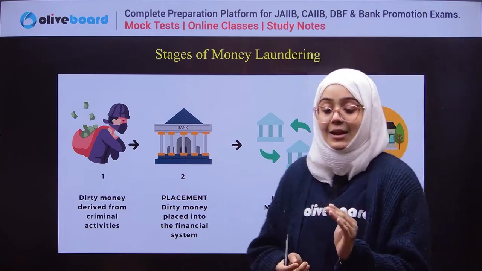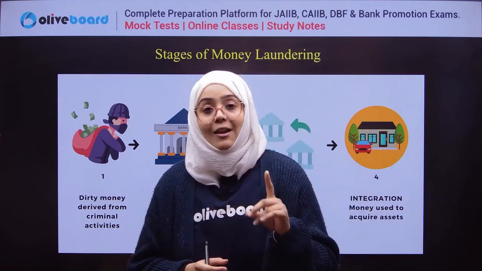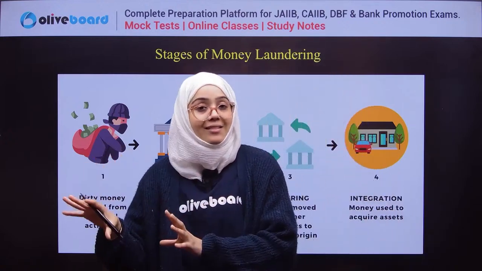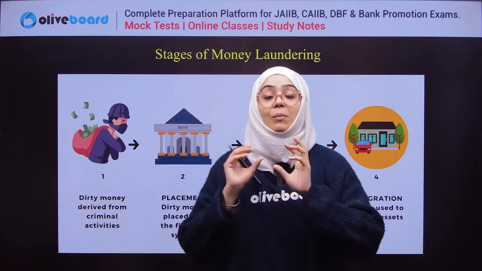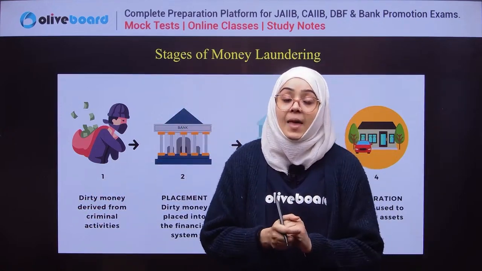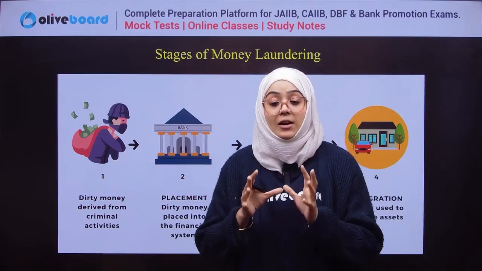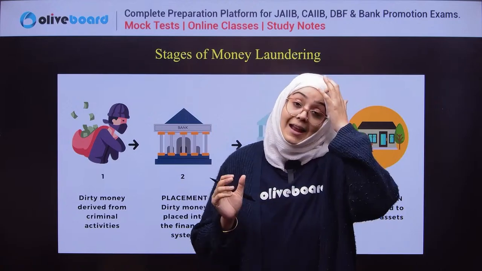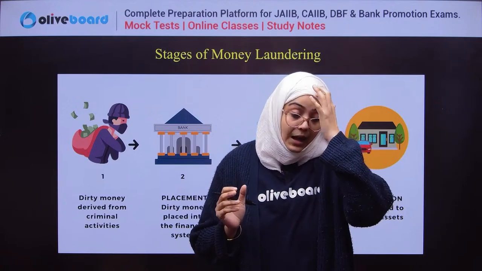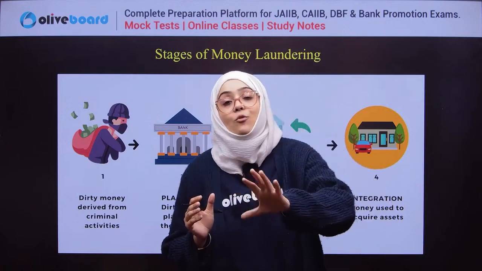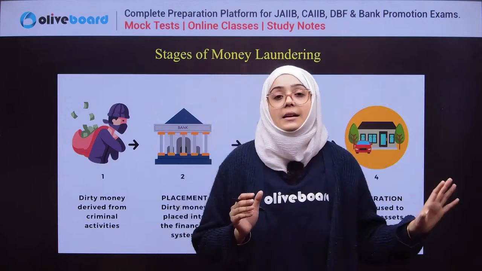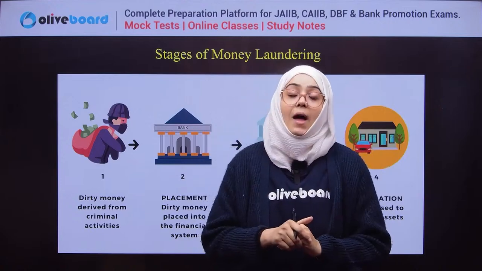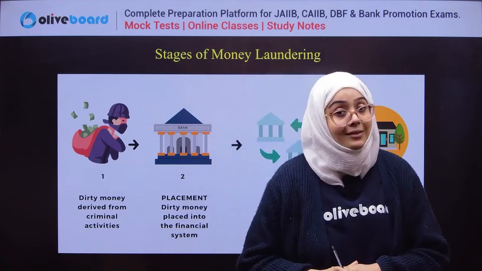So these are the stages of money laundering. The very first stage is the placement: the money is earned and then placed into the financial system as if it were generated from a legitimate source. The second step is layering: the money moves through different accounts and is layered with good transactions so as to hide the original source.